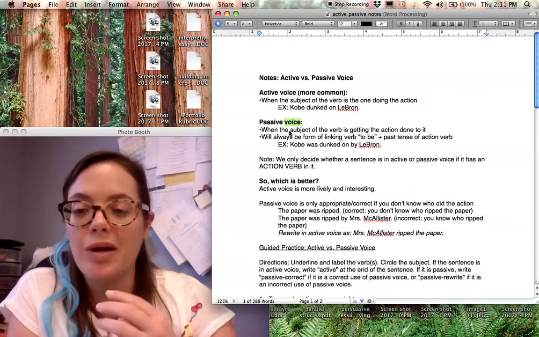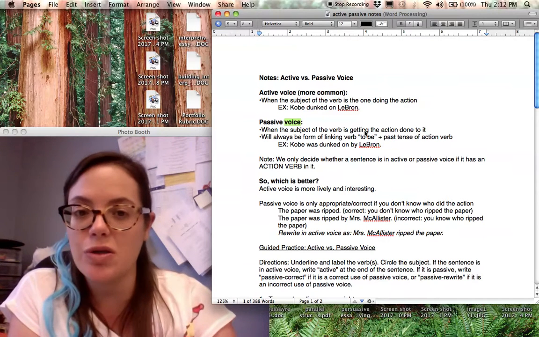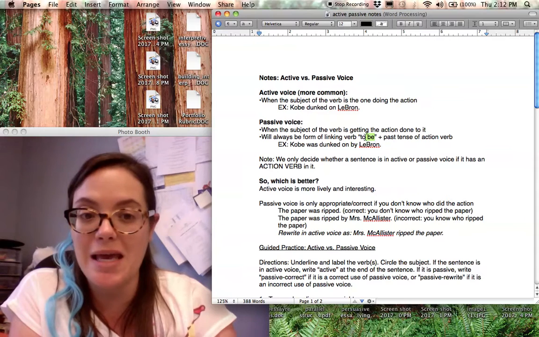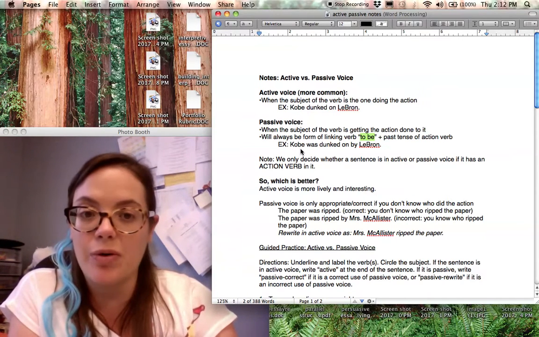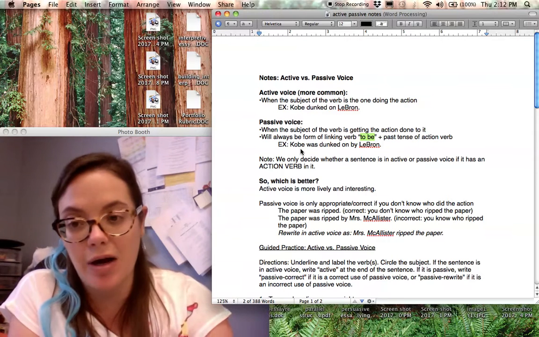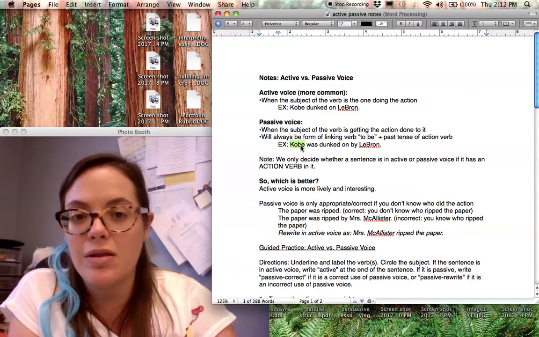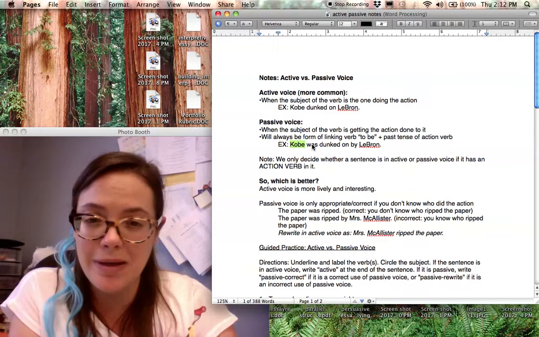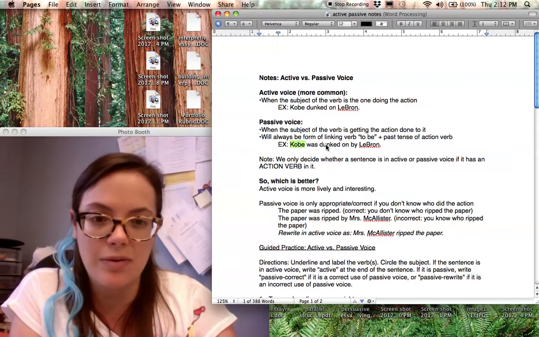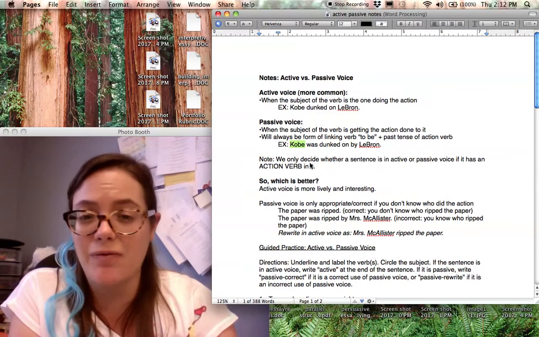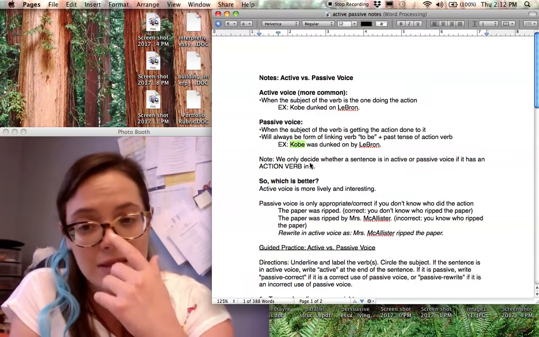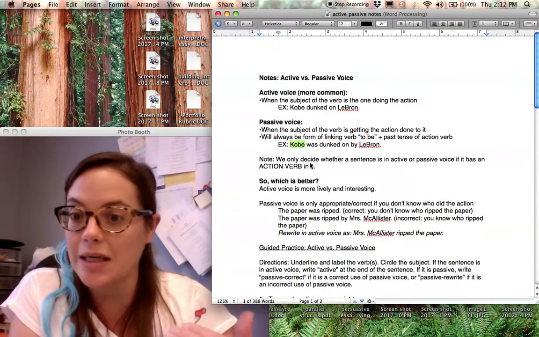When we make passive voice, we use a form of the verb to be plus the past tense of an action verb. So for example, Kobe was dunked on by LeBron. Here, the subject of the sentence is Kobe, but he's not the one doing the dunking. Now, we only decide whether a sentence is in active or passive voice if it has an action verb in it, so this doesn't apply when we're talking about just linking verbs.